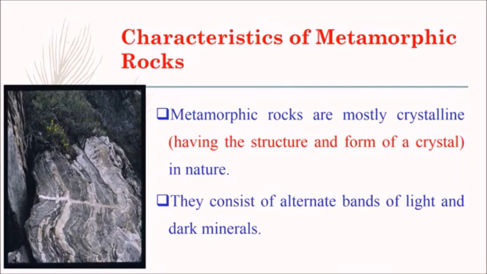Finally, we are going to learn about characteristics of metamorphic rocks. The first characteristic is that metamorphic rocks are mostly crystalline in nature. Crystalline means having the structure and form of a crystal. The second point is that they consist of alternate bands of light and dark minerals. So, as we see in this picture, there are alternate bands of light and dark minerals.